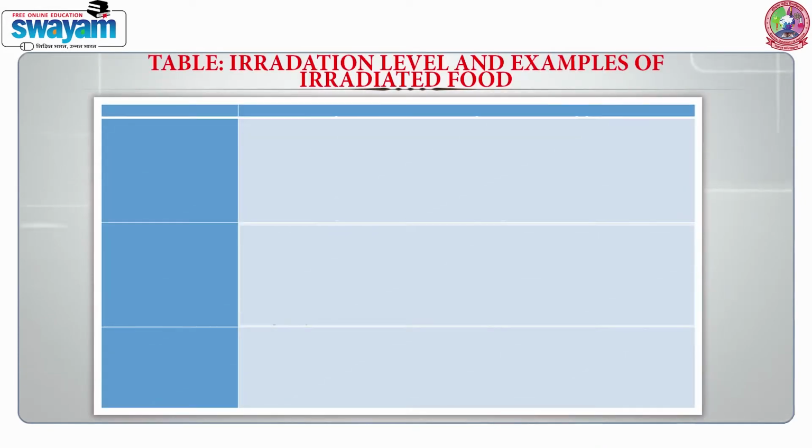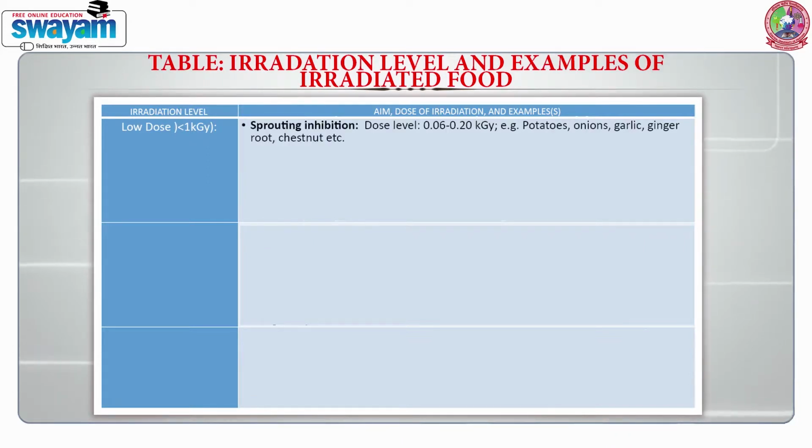In this slide you can see radiation levels, doses of radiation with examples. Low doses, that is less than 1 kGy, are used for sprouting inhibition, disinfestation of insects, parasite disinfection and delay of ripening. For sprouting inhibition, the dose level is 0.06 to 0.20 kGy. For example, potatoes, onions, garlic, ginger root and chestnut.